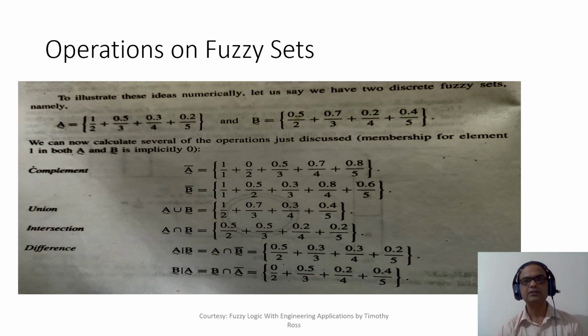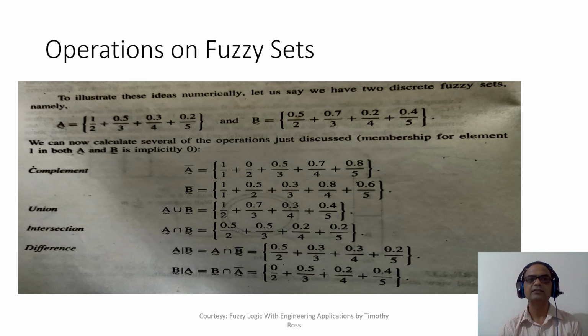You simply take 1 and subtract the membership value of that element, and write it over here. In the denominator you always write the elements of the universe. In the numerator you always write the membership values. When you take the union of two sets, we take the max membership. So union means max, right? Union means max. So again, what is the membership value of 1 in A? 0. What is the membership value of 1 in B? 0. 0, 0, max is 0.